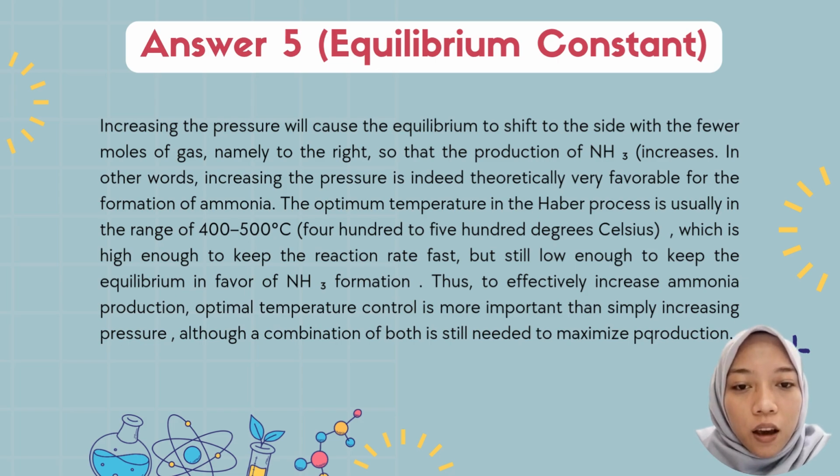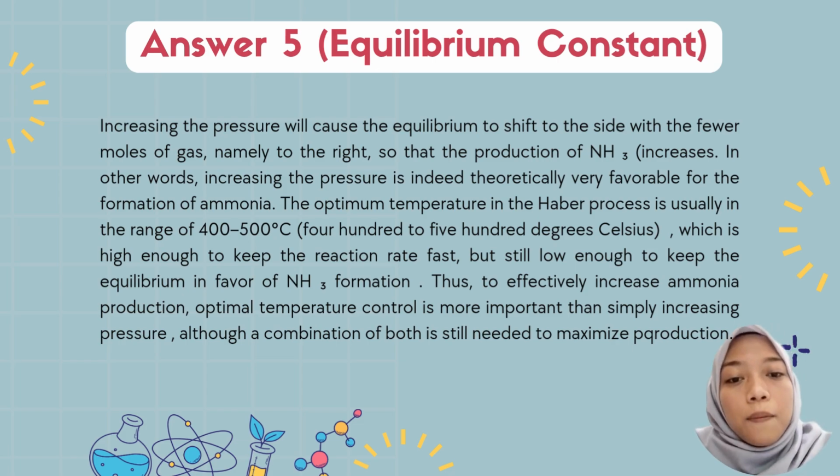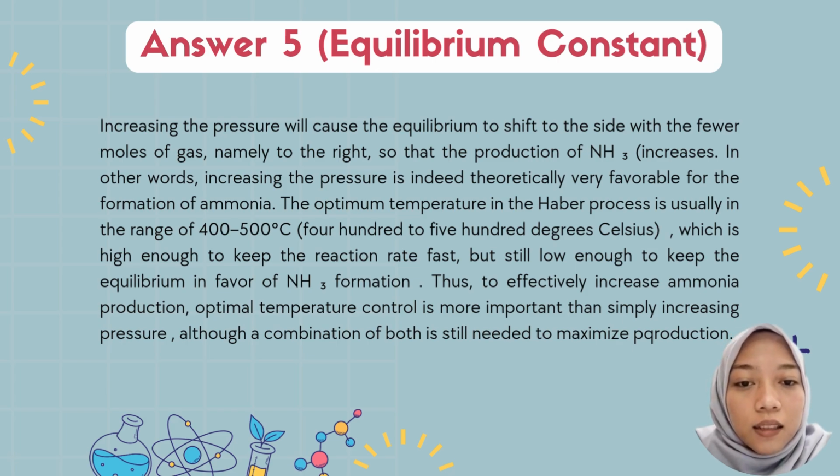Thus, to effectively increase ammonia production, optimal temperature control is more important than simply increasing pressure, although a combination of both is still needed to maximize production.